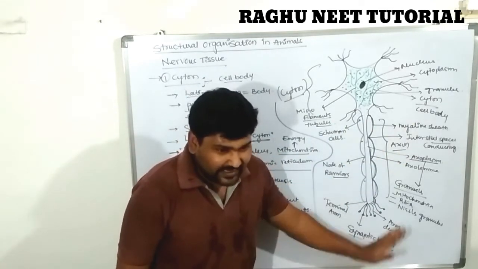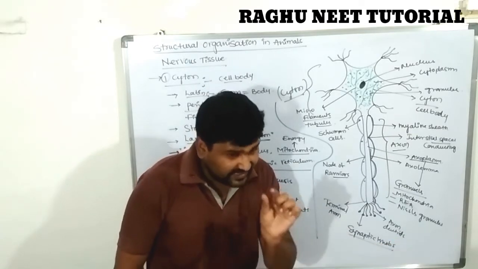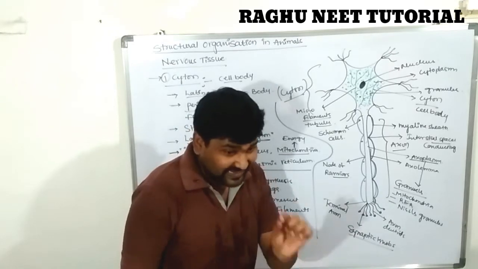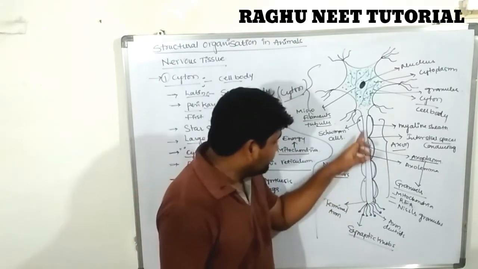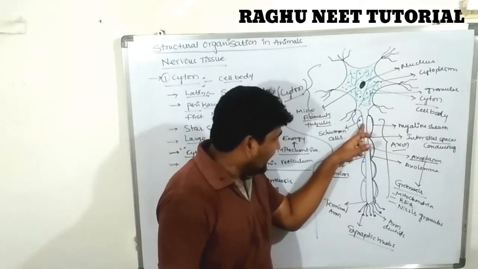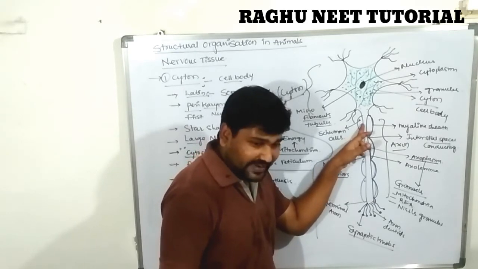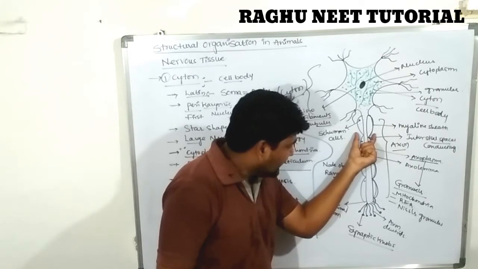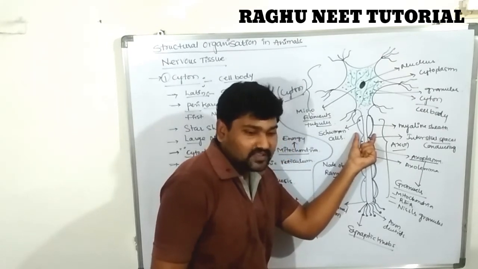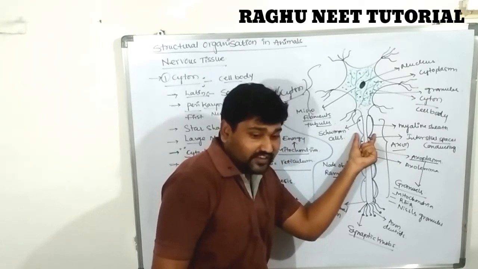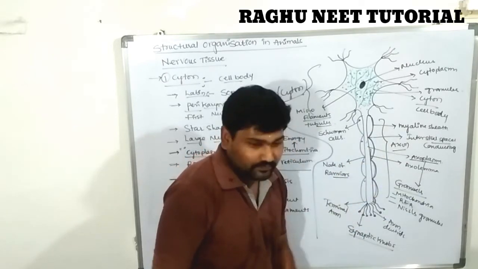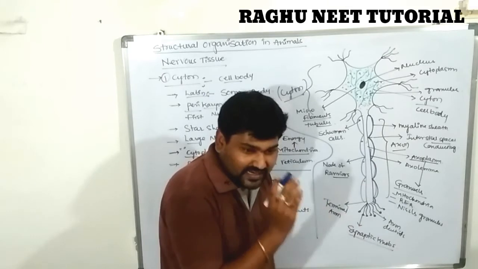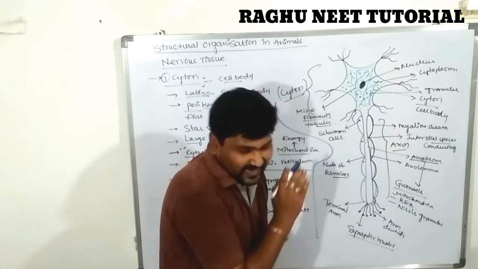At the end part of the axon there are a few branches. These branches are known as terminal axon branches. And this axon is completely covered by the outermost sheath, the myelin sheath. The cytoplasm of the axon, don't get confused, is called the axoplasm.